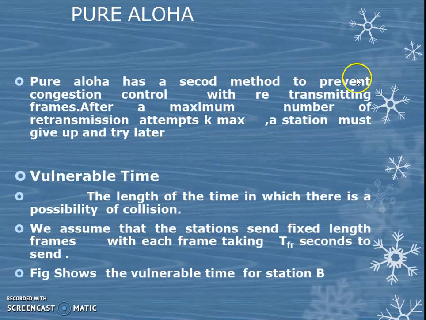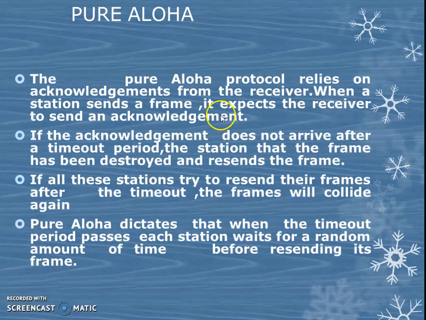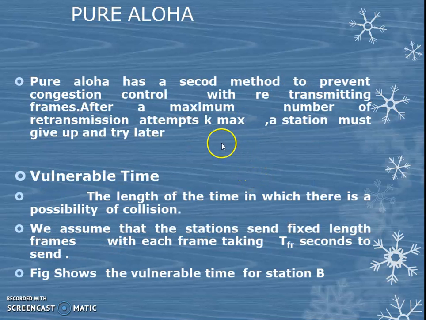It has a second method. The first method is to wait for an acknowledgement, and if it does not receive one, it has to resend. But when resending, many stations resend the frame at the same time, and again a collision occurs. So what is the second method? After a maximum number of retransmission attempts, Kmax, the station must give up and then try later.